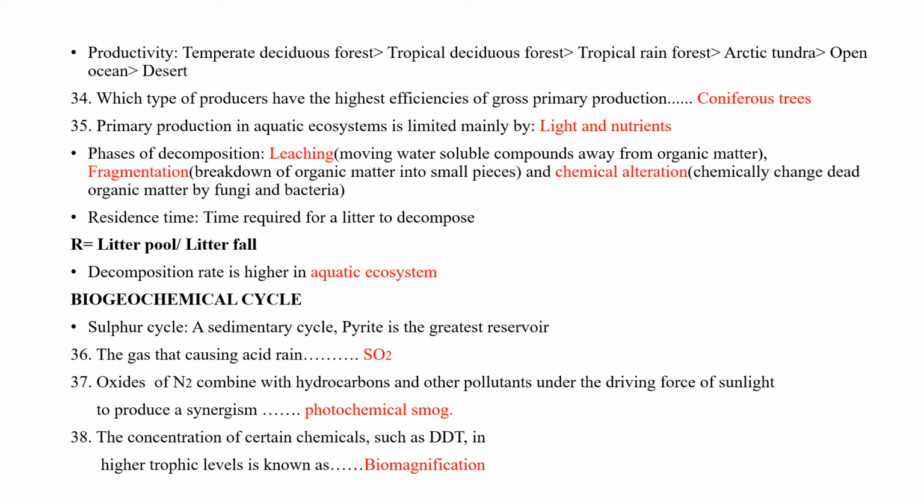Which type of producers have the highest efficiency of gross primary production? Coniferous trees, which always have persistent leaves, providing surface area and photosynthetic efficiency. Primary production in aquatic ecosystem is limited mainly by light and nutrients.